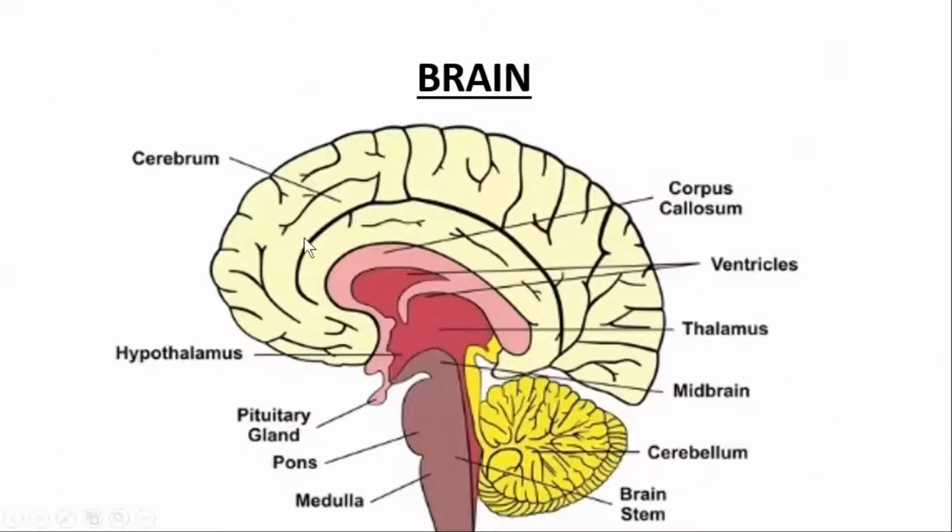Here in this slide, you can see this is the forebrain or the frontal part of the brain, right? Then this is the midbrain, which is present in the middle part of the whole structure, right? And the cerebellum, medulla oblongata and pons, these three structures combined form the hindbrain, right? Hind means behind or the last part of the brain.